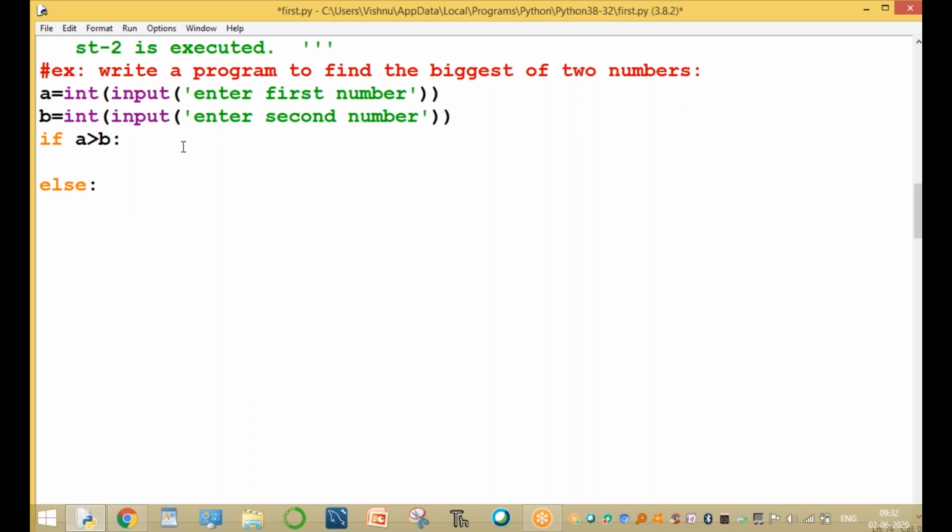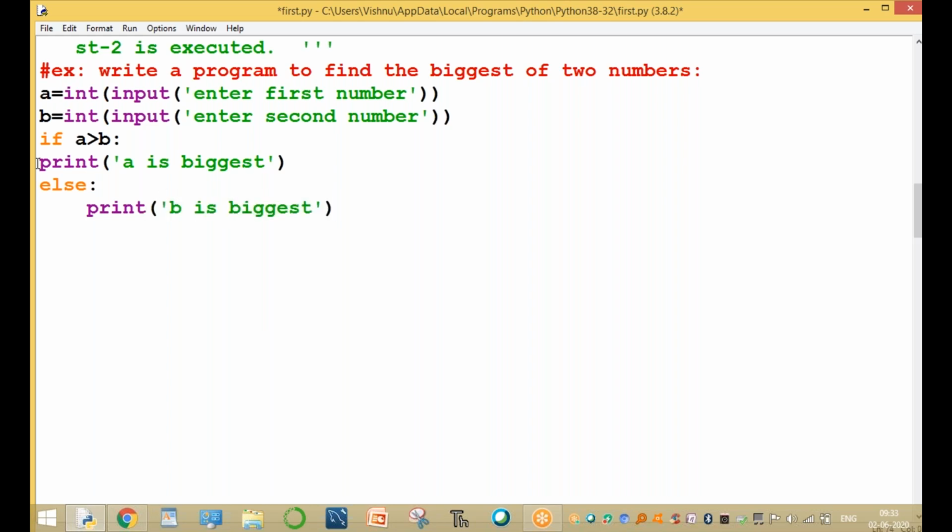To execute this condition, give 4 blank spaces or press 1 tab key. All these two statements are executed. Not to start here. Here, print A is biggest. Here to start, if the condition is false, print B is biggest. Now, this is clear, guys.